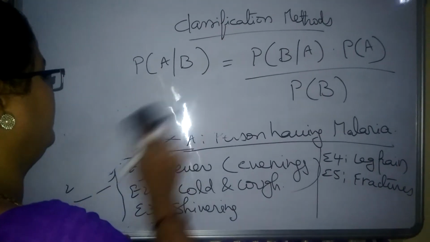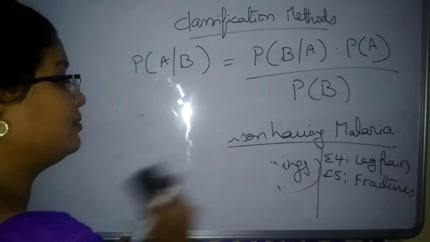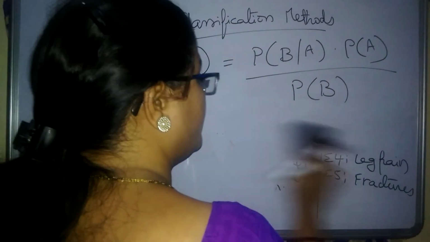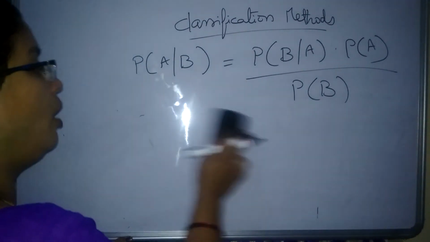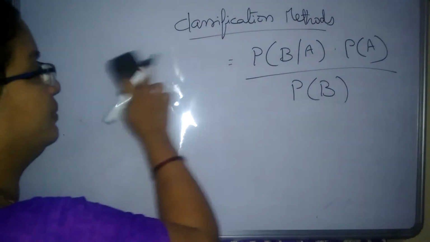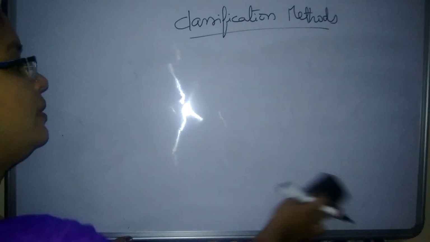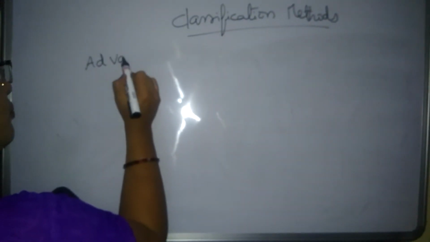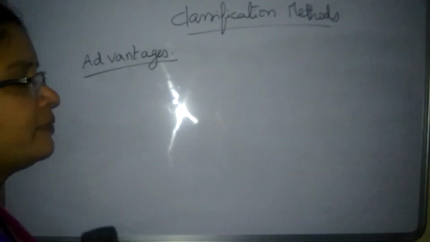And now we see what are the various advantages as well as the disadvantages of the Naive-Bayes theorem. After watching that, we will see one real-time example of how this Naive-Bayes theorem will work. So we will see one example based on that in the next video. Before that, we see the advantages and disadvantages. First, we are writing the advantages.